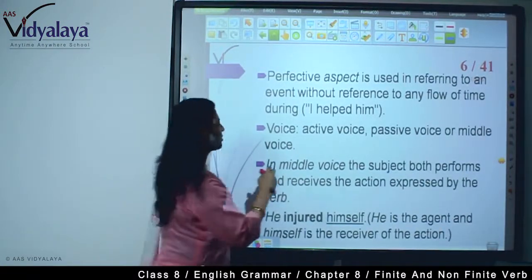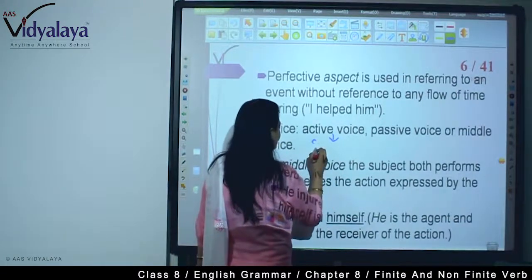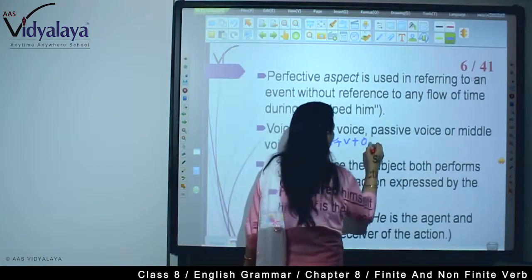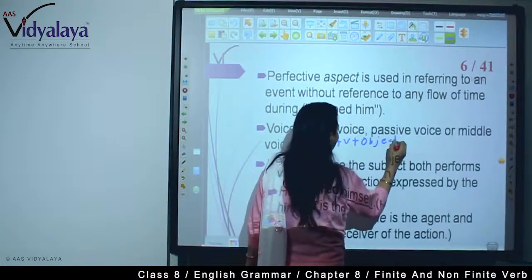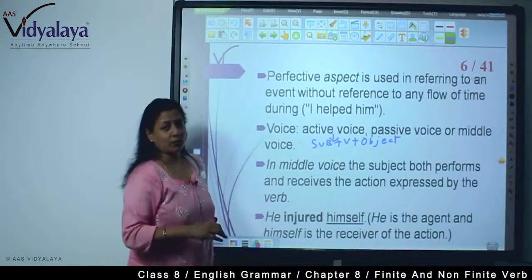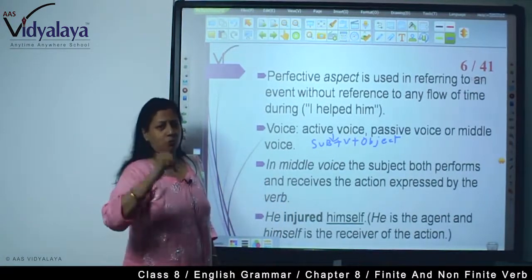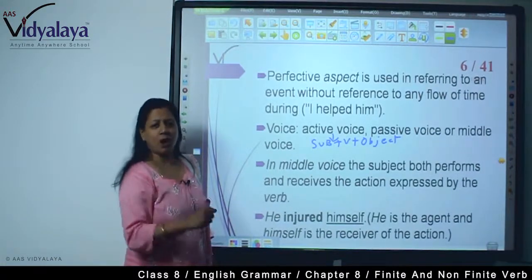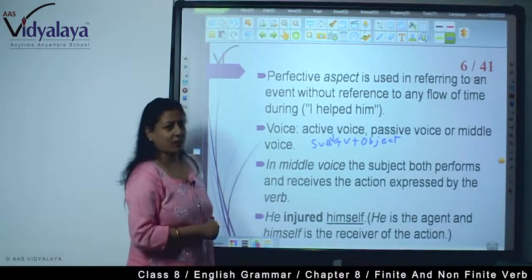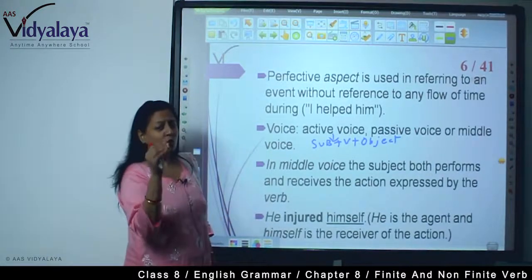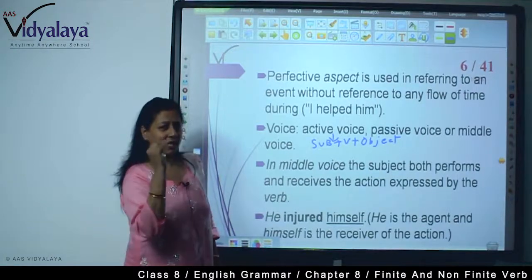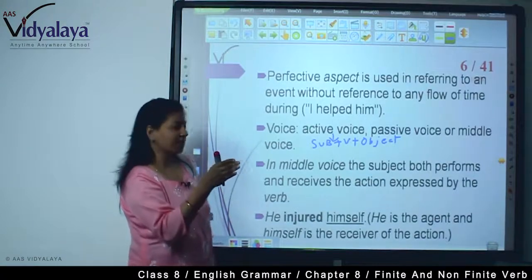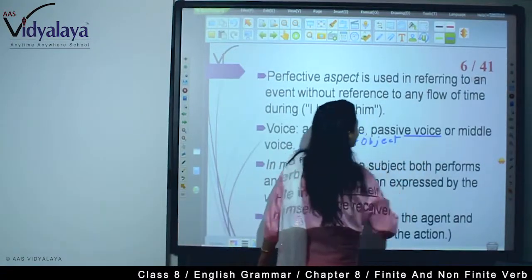Now, voice. Active voice. As you know, active voice is subject plus verb plus object, right? In this way we write the active voice. I teach you. I am a subject, teach is a root verb and you is an object. So this is active voice. What is the passive voice? You are taught by me. That is passive voice. Here the object we put in the first place. So that is the passive voice.